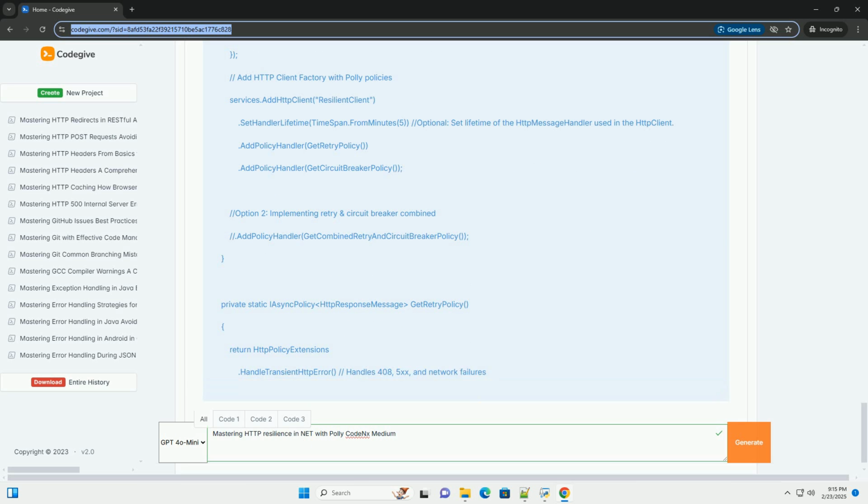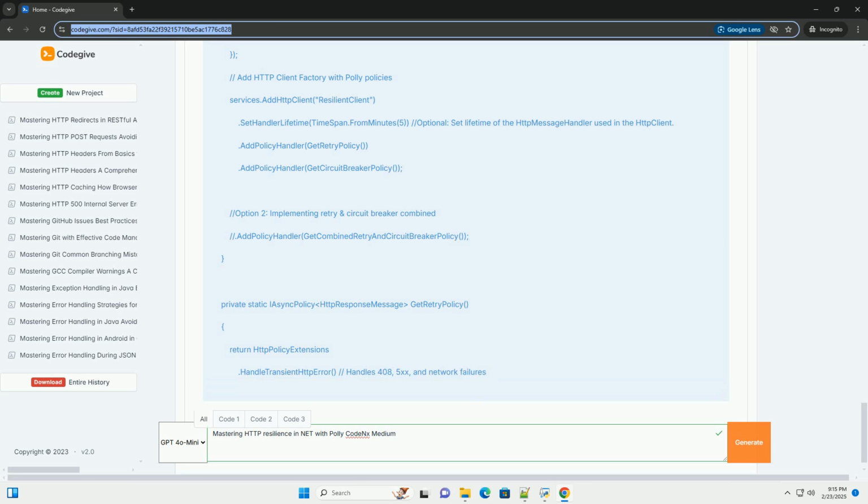This makes the policies more configurable and testable. 5. API service usage: the Main method now resolves the IExternalApiService from the service provider and calls the GetDataAsync method. This keeps the Main method cleaner and more focused.